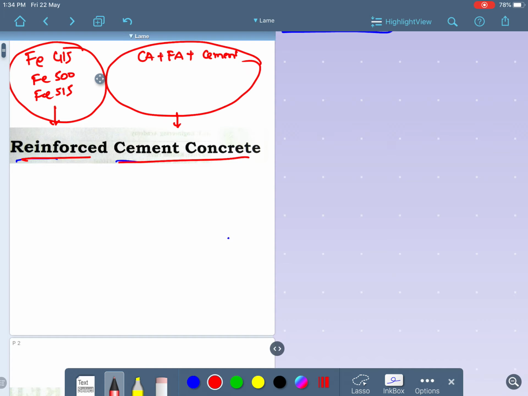Here comes a question: why is this combination very important?